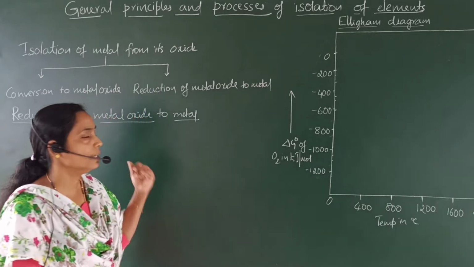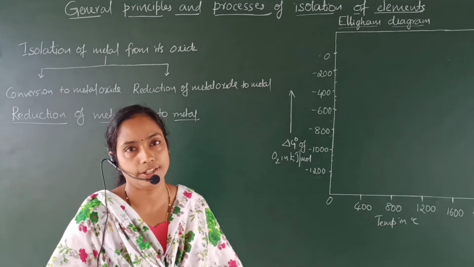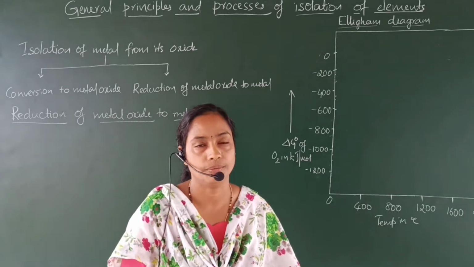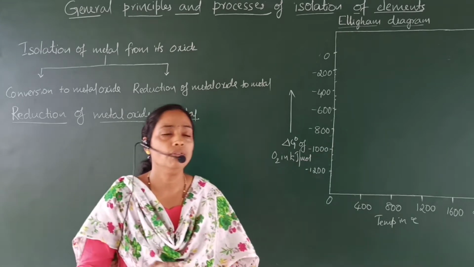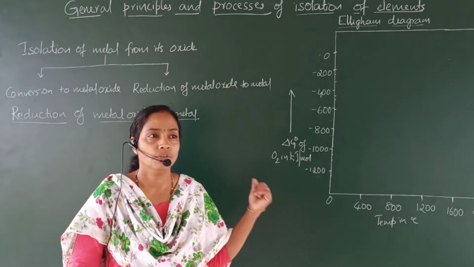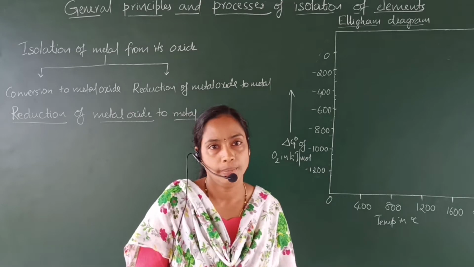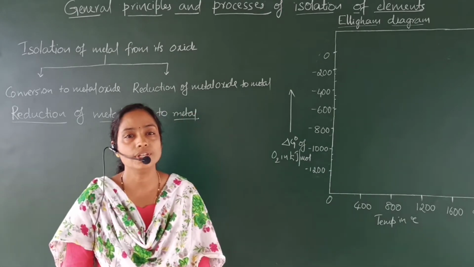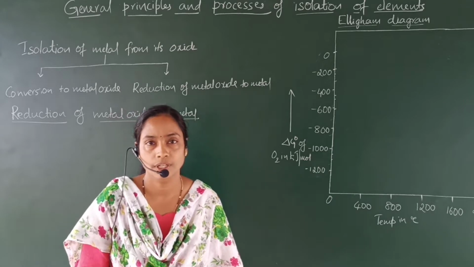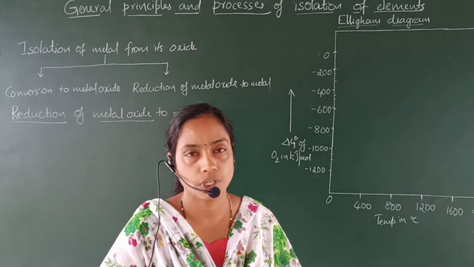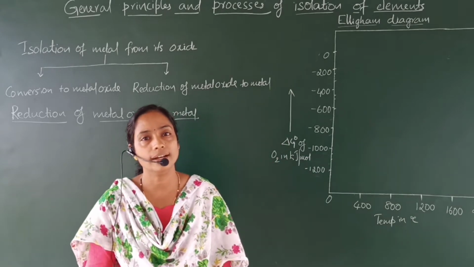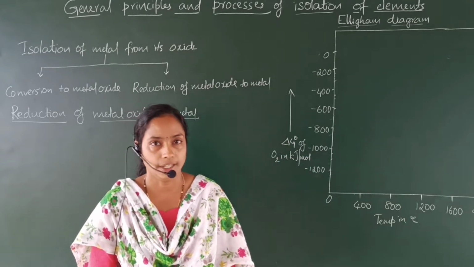The other elements are extracted by pyrometallurgical process. Pyro means very high temperature. We have to maintain very high temperature to extract some of the metals. To reduce the temperature, reducing agents are used. The reducing agents used are coke, carbon monoxide or any other suitable metal.